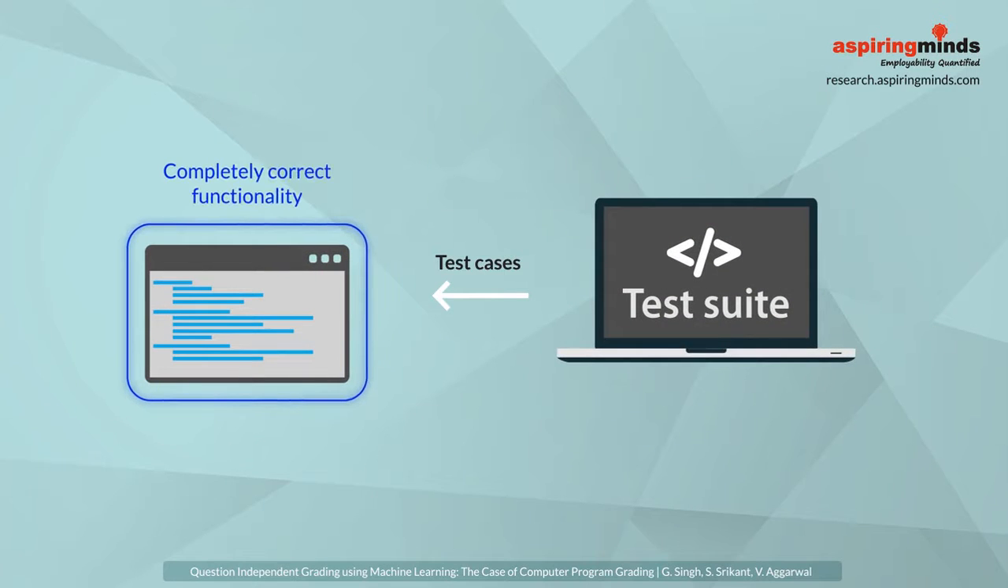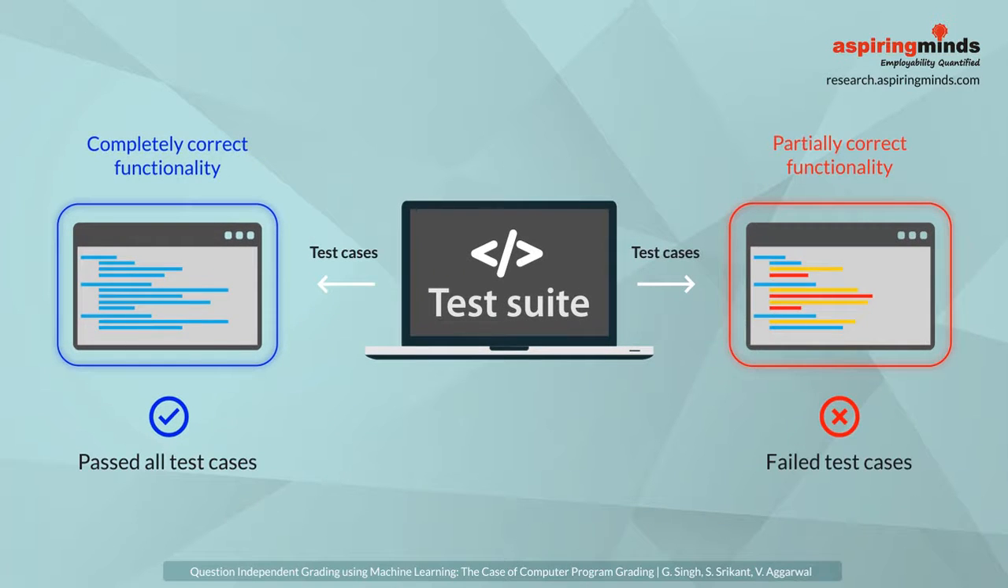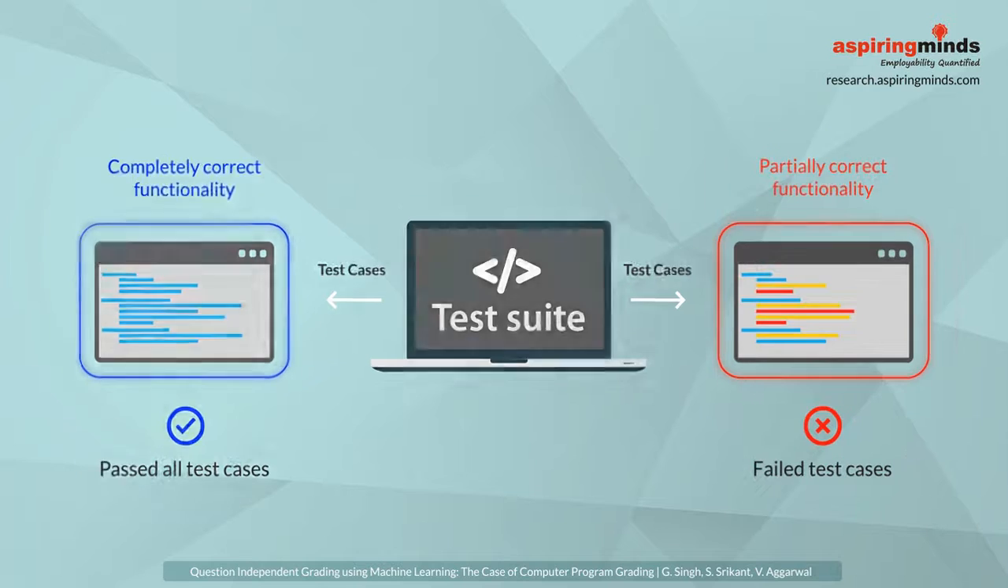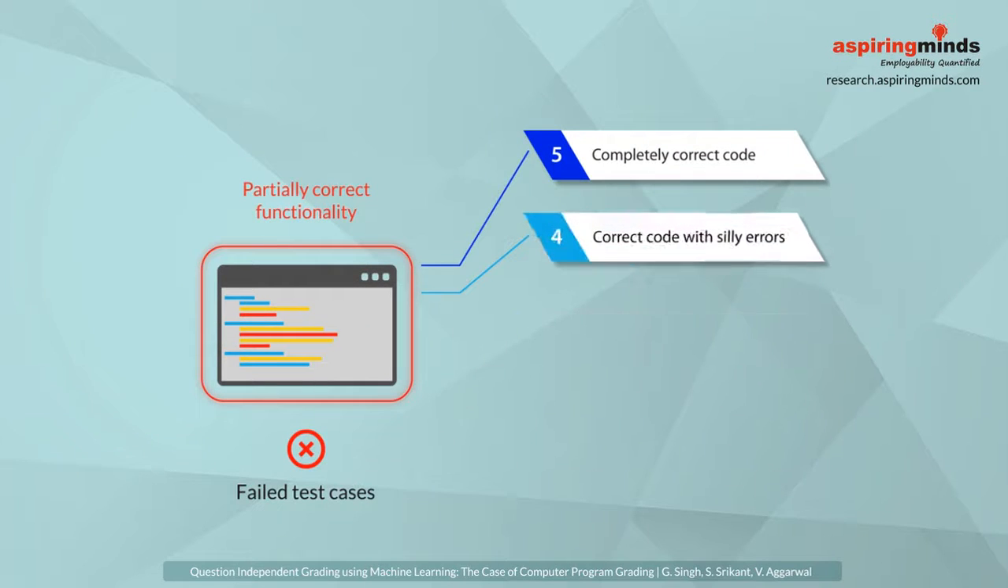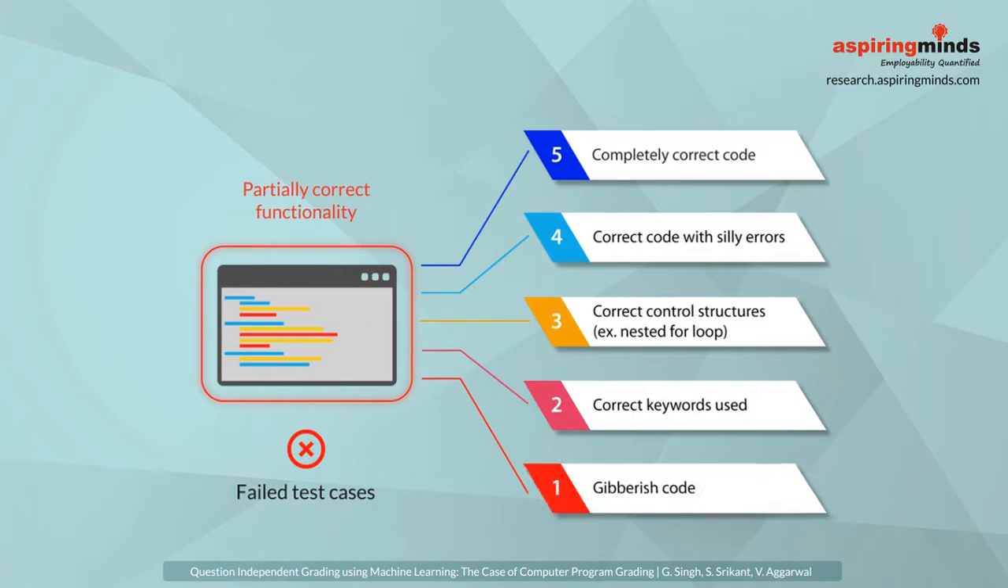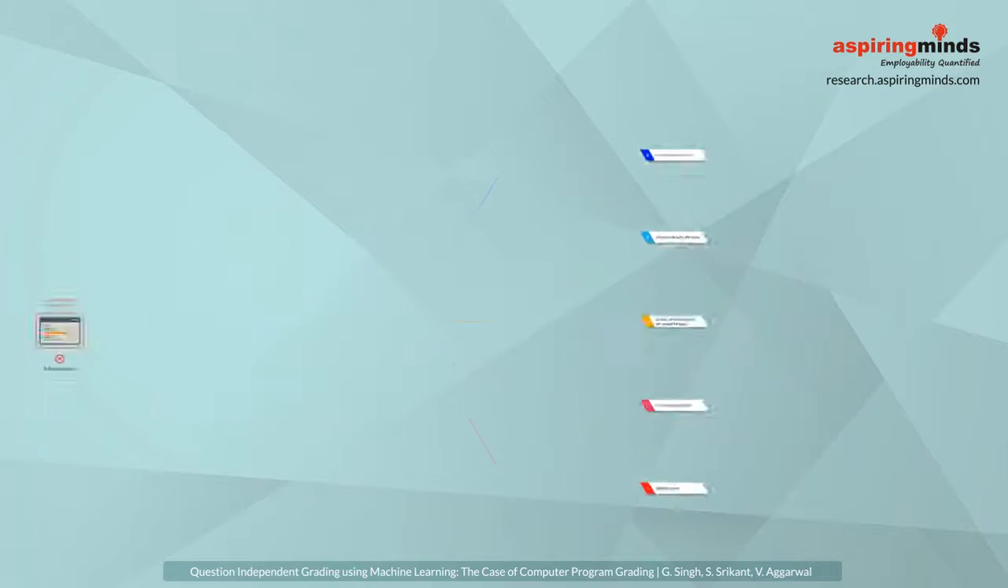Traditionally, test cases are used to grade programs. These are good to find codes which are completely correct. However, they provide little insight in the quality of the code if it doesn't pass all test cases. It also doesn't identify codes which are mostly correct but have silly errors. We want to grade these codes in a way which classifies them at levels of a rubric, generating better feedback for coders and interviewers. We use supervised learning to solve this problem.